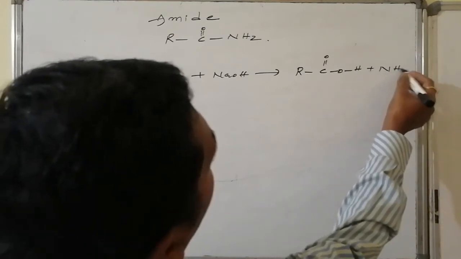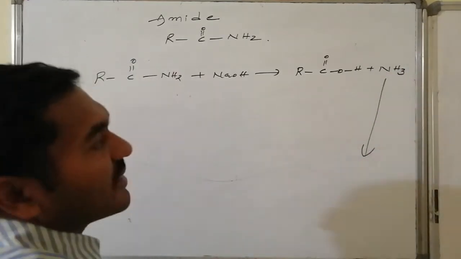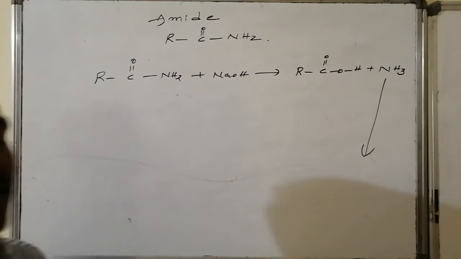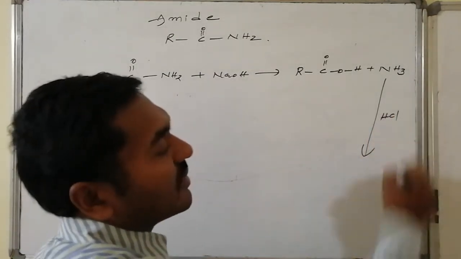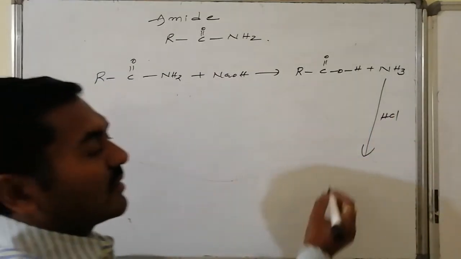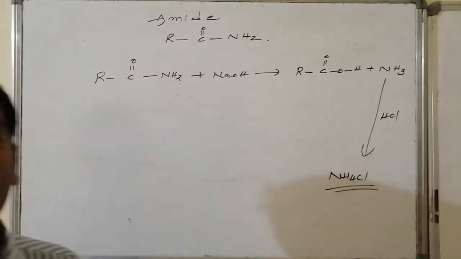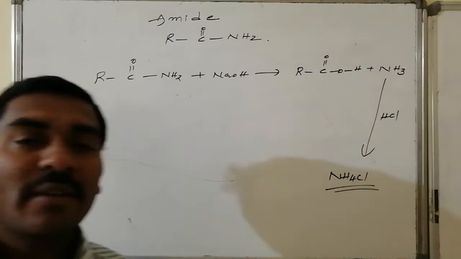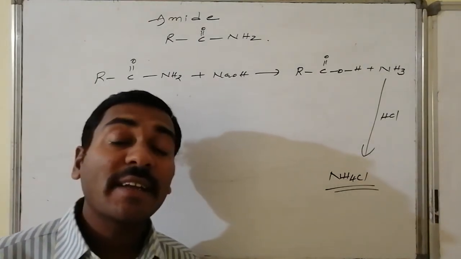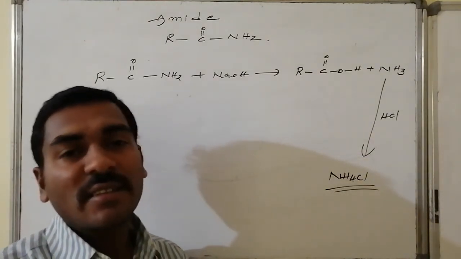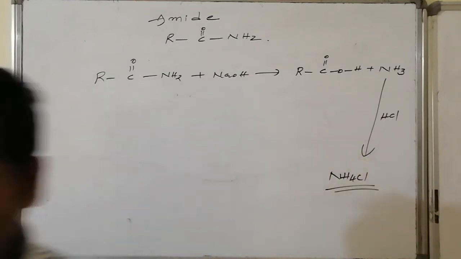acid, followed by ammonia gas. Whereas this ammonia gas reacts with HCl: when a glass rod dipped in HCl comes nearer to the ammonia, it leads to the formation of white dense fumes of ammonium chloride. The formation of white, pungent-smelling dense fumes of ammonium chloride indicates the amide functional group.